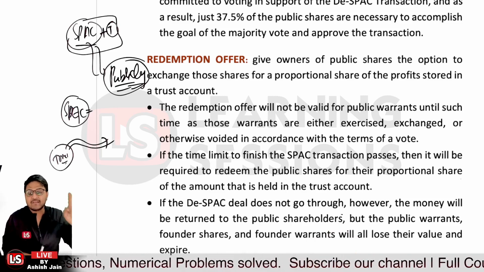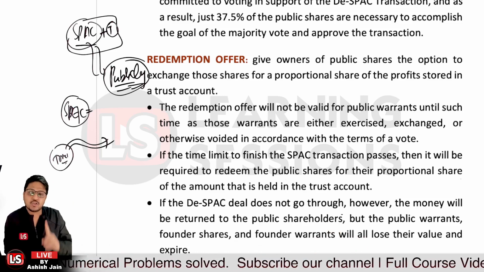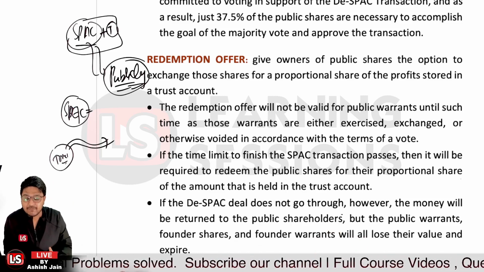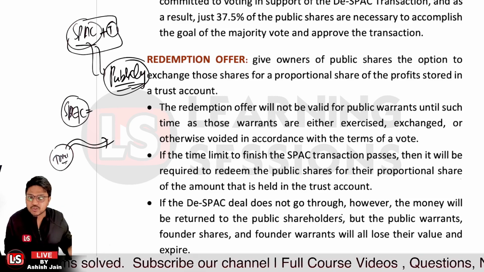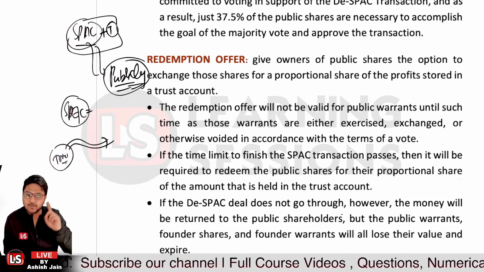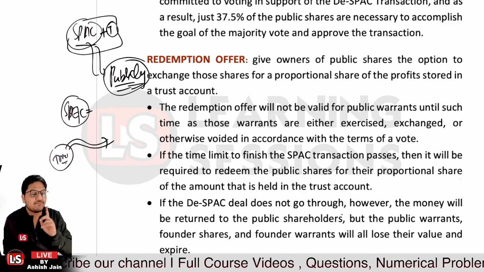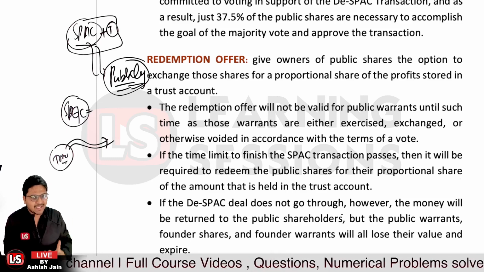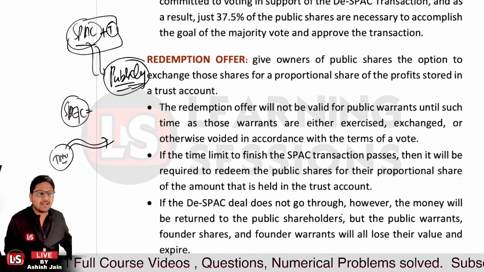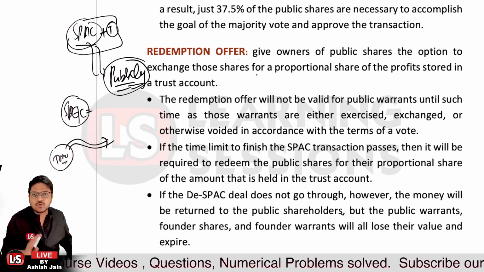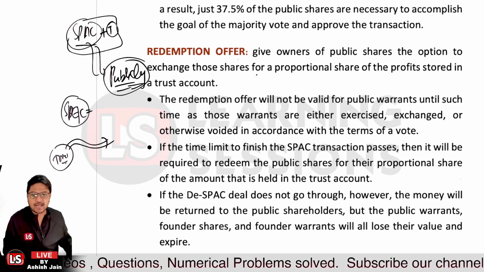I told you that if the transaction is successful, then sponsors will be getting the benefit, 20 to 25% sponsor shares. And for the sponsor warrants, sponsor shares are given to them, right? But if the transaction never goes through, in that case, all those will get devalued and they will be getting nothing, right? So that was all related to the de-SPAC transactions and all about it.